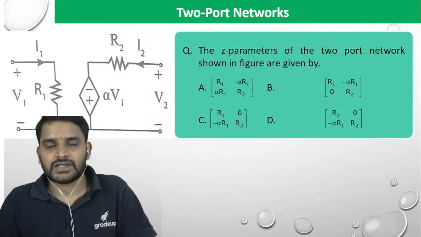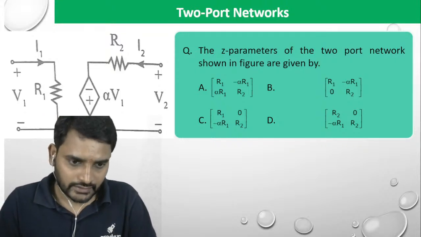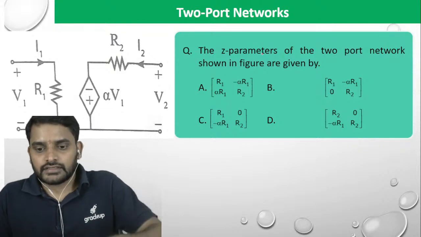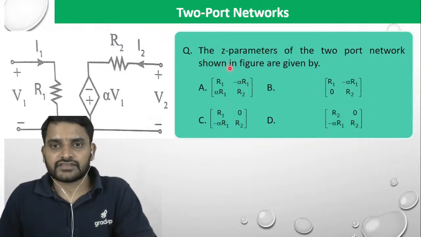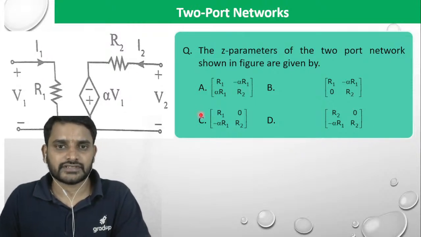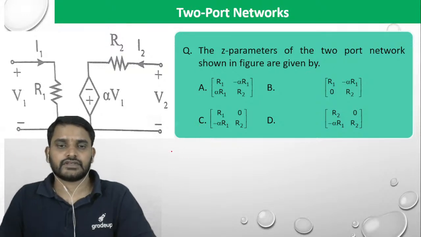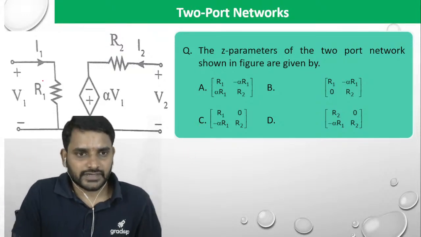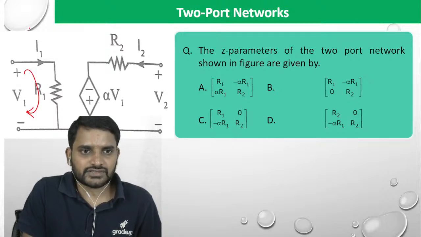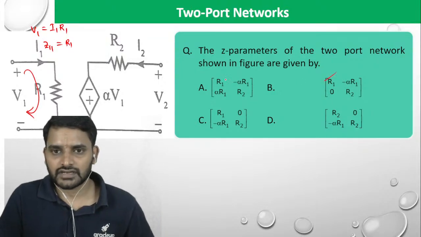Okay. Look into this one. The Z parameters of the two-port network shown in the figure are given by. This is a network. We want the Z parameter. So calculate the Z parameter. Input impedance: V1 is equal to I1 into R1, or not? So Z11 is equal to R1. So D option is not correct.